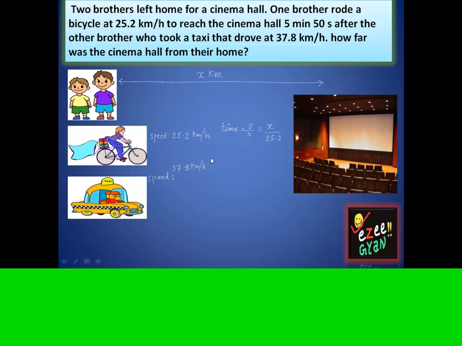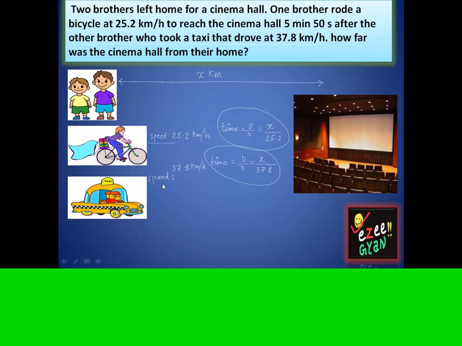25.2. Same way here also, if you want to calculate the time taken by the other one which is using the taxi, it is distance by speed. So distance is same x, and the taxi speed is 37.8. Okay, so you've got two times. One is the time taken by the person who's driving a cycle, and the other one is the time taken by the one who has taken a taxi.